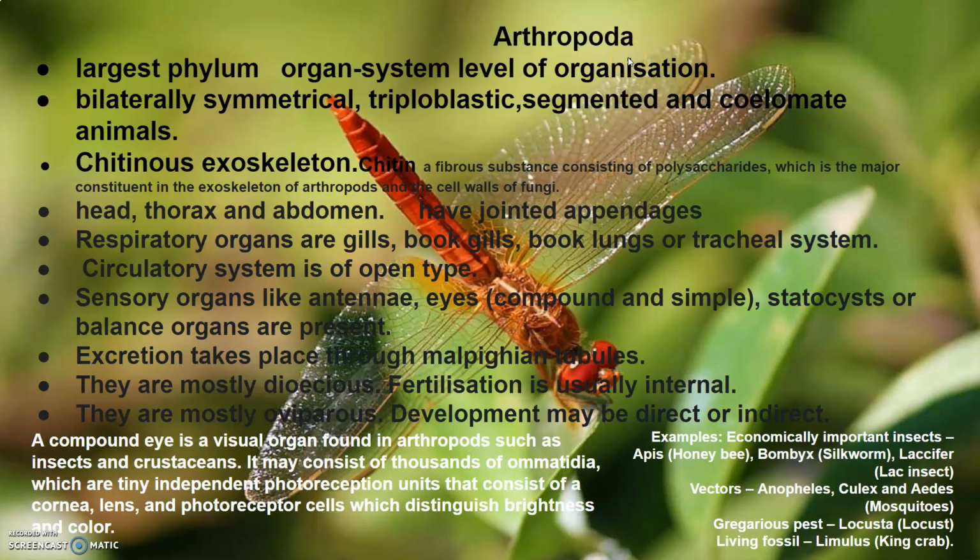Arthropoda. Arthropoda is the largest phylum of the animal kingdom, and it includes insects. Over two-thirds of all the species on the earth are arthropods, and they have organ system level of organization. They are bilaterally symmetrical, triploblastic, segmented, and coelomate animals. The body of the arthropods is covered by a chitinous exoskeleton. What is chitin? Chitin is a fibrous substance which consists of polysaccharides, and it is a major constituent of the exoskeleton of these arthropods and of the cell wall of certain fungi.